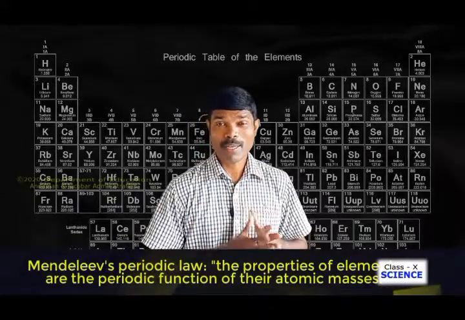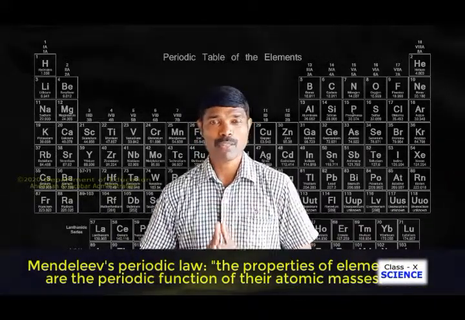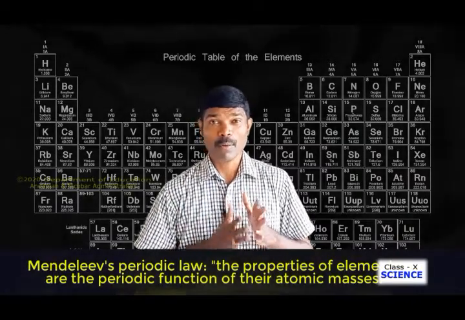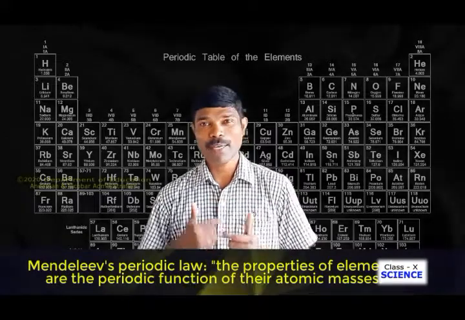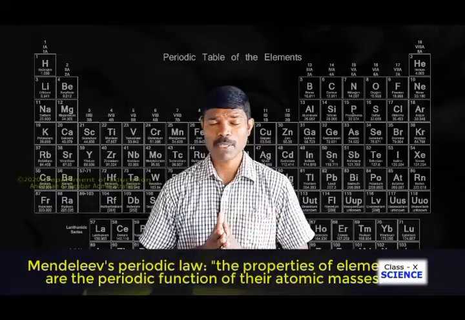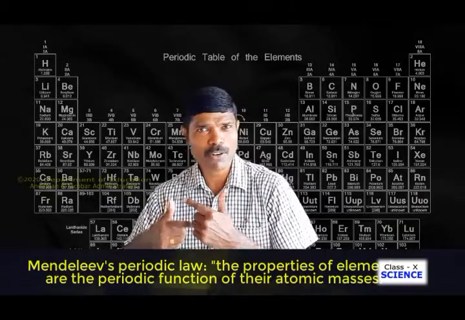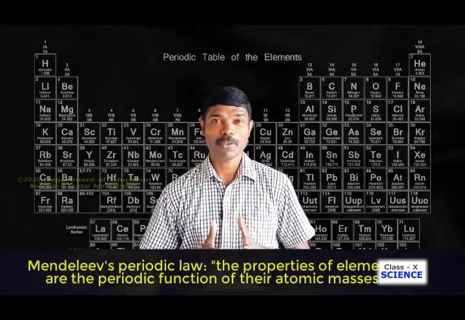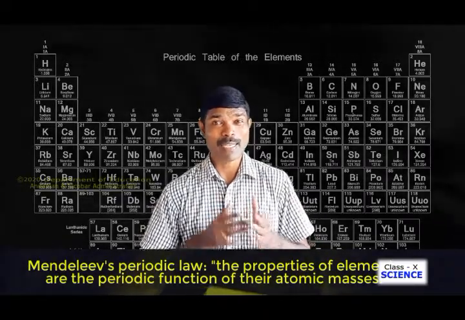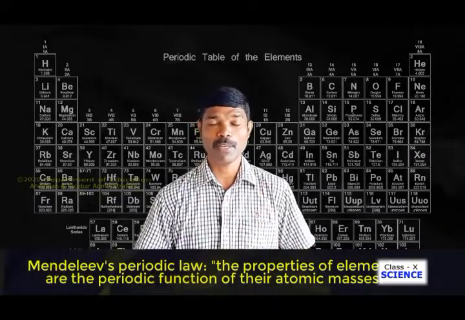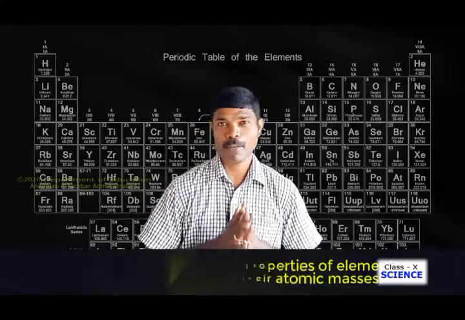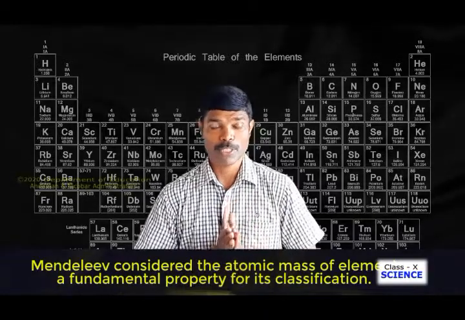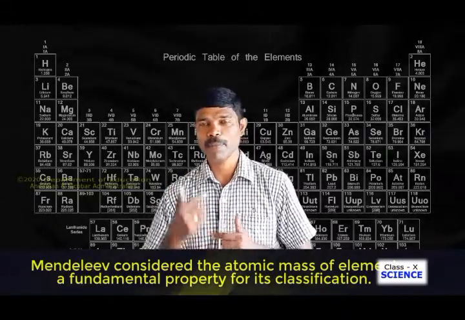The Mendeleev periodic table was based on Mendeleev's periodic law. According to Mendeleev's periodic law, the properties of elements are periodic in function of their atomic masses, which means when the elements are arranged in increasing order of atomic masses, after arranging certain elements, the properties of other elements get repeated. This repetition of properties of elements he named a periodic function. He classified the elements in his table, which he named the Mendeleev periodic table.